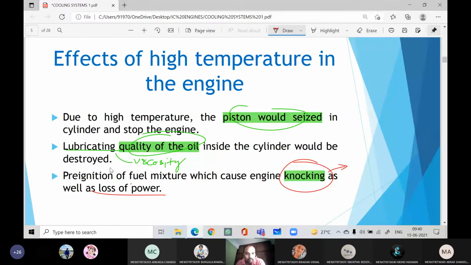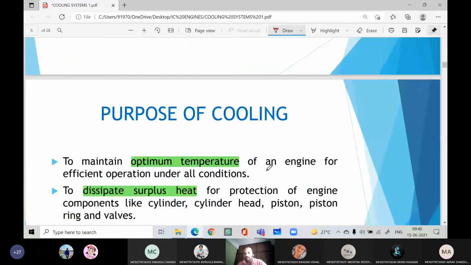Now, the pre-ignition of the fuel. Pre-ignition means that before the admission of the spark, the charge is going to burn. That is pre-ignition, and it occurs due to the high temperature present inside the engine cylinder if you don't use a proper cooling system. So these are the effects of high temperature in the engine cylinder.